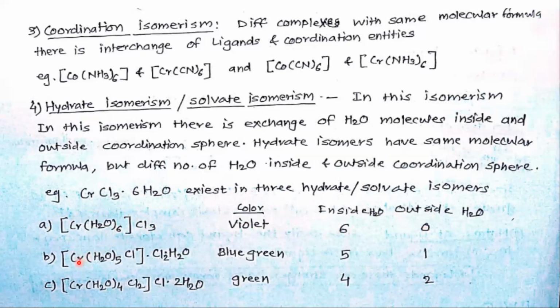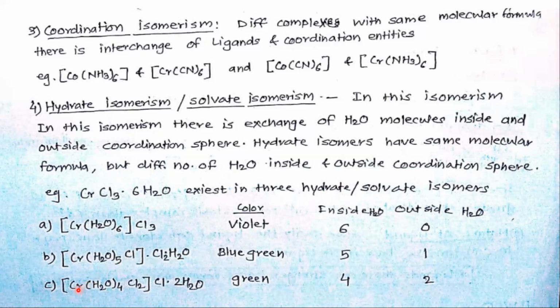Second case, [Cr(H2O)5Cl]Cl2·H2O. It has blue-green color. See, inside 5 water molecules and outside 1 water molecule. The coordination number is the same, 5 plus 1: 5 water and 1 chlorine. The coordination number is not changing, it is 6.